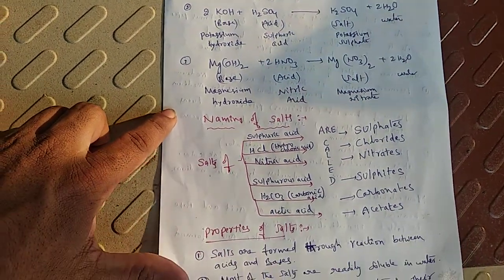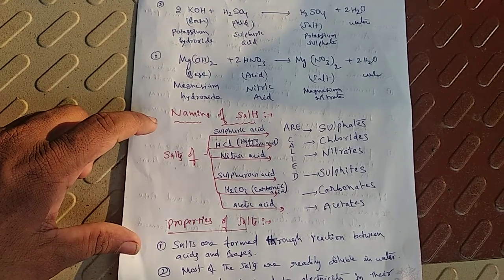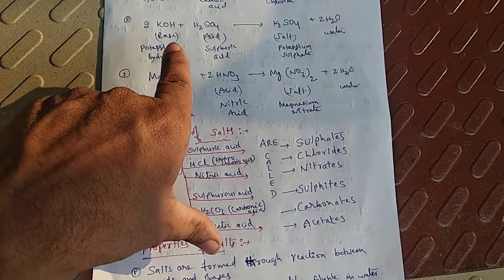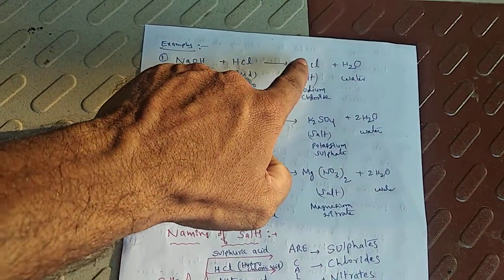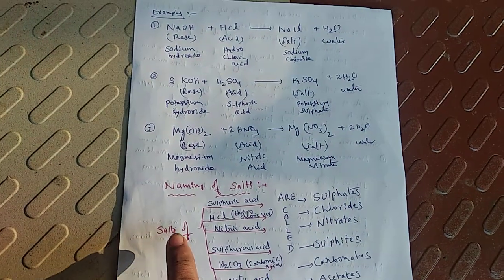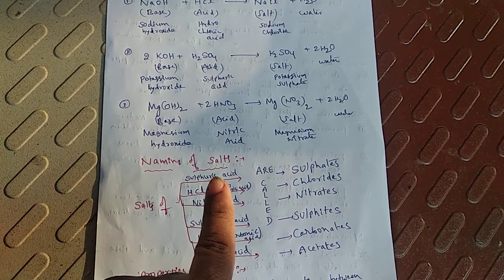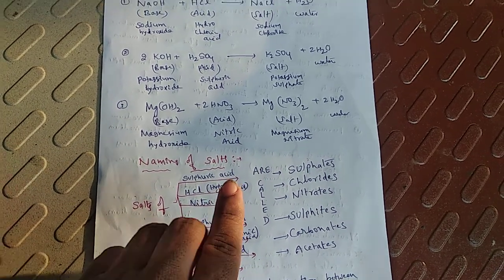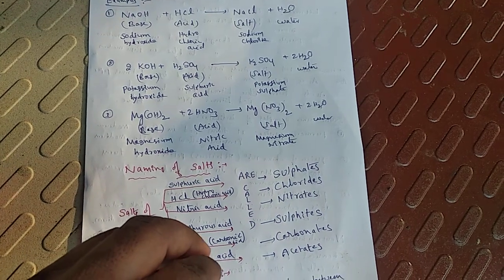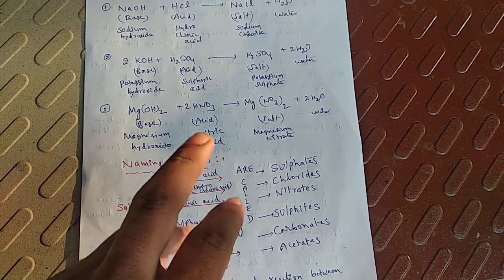Next concept, naming of salts. Generally, salts are formed by the reaction of acid and base. You might have seen examples, children, in neutralization reactions. Salt is formed. So how are the salts formed generally? Salts are formed by the reaction between acid and base. Okay. So generally, how do we name the salts? What type of name should we give the salts?